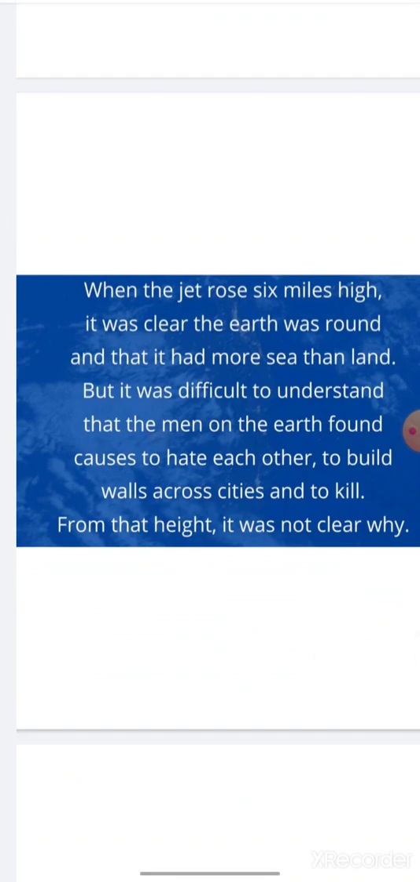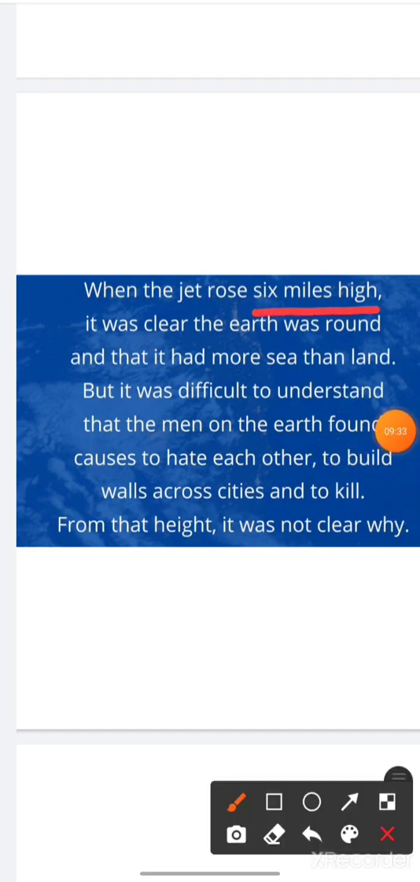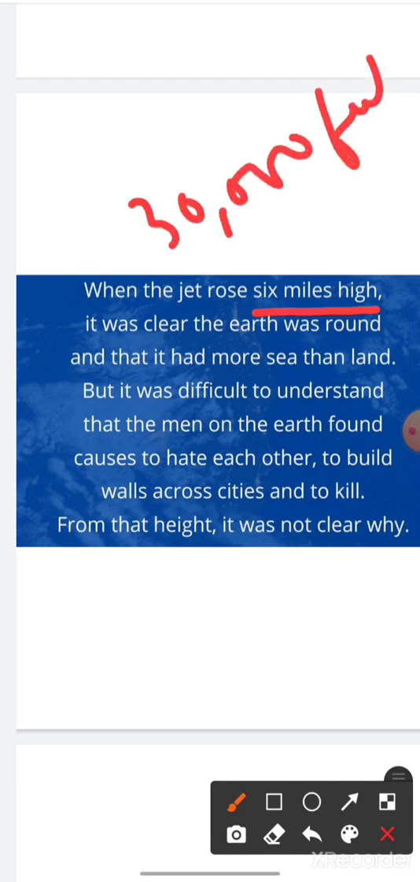Third paragraph. Now in the second paragraph, he had reached 10,000 feet. He was at 10,000 feet height. Now, when this jet rose 6 miles high, 1 mile is approximately 5,000 feet. So 6 miles will be approximately 30,000 feet. So now he is at 30,000 feet high. "It was clear the earth was round and that it had more sea than land."